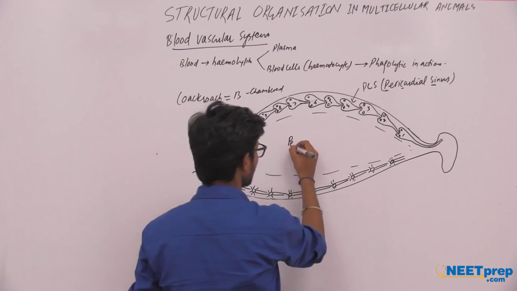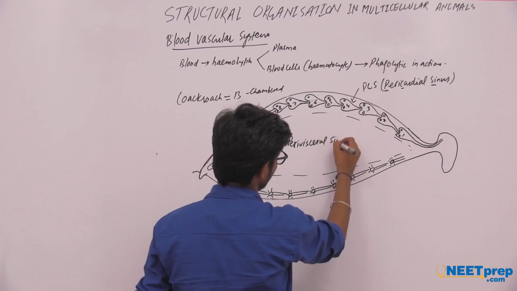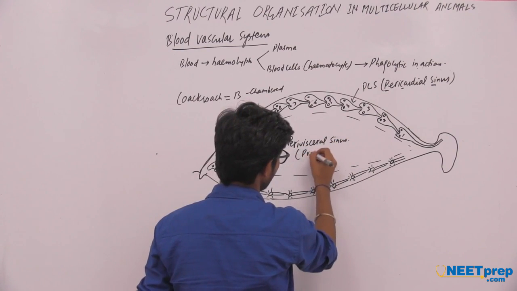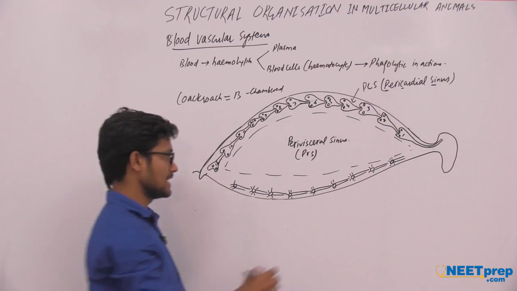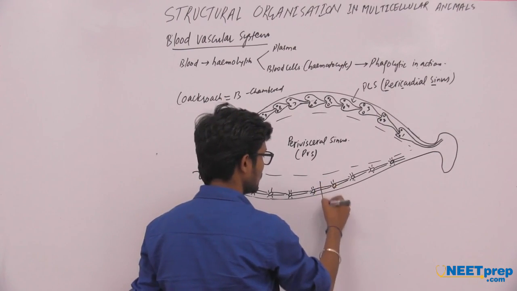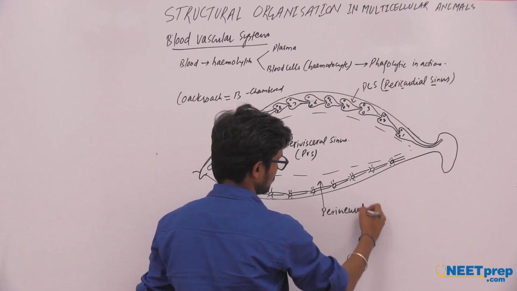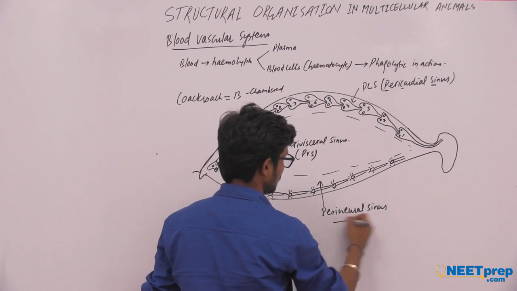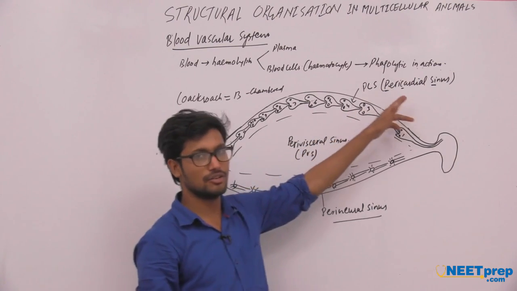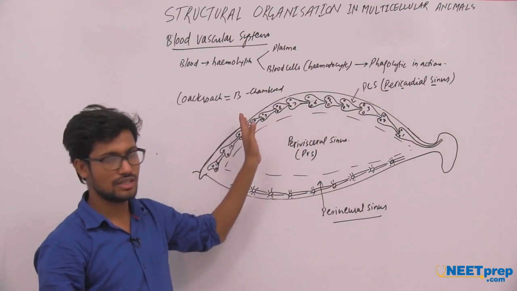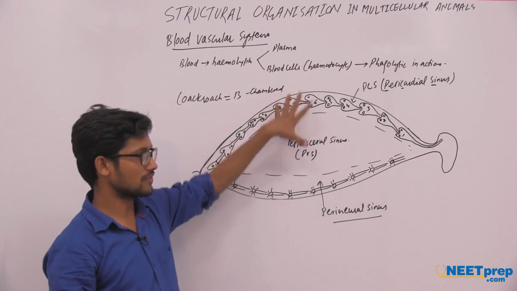Number two is the perivisceral sinus, PVS, and the third region of the cockroach is the PNS, the perineural sinus. The heart of the cockroach is present dorsally, and the perineural sinus is present ventrally. So there are two surfaces of the cockroach body.